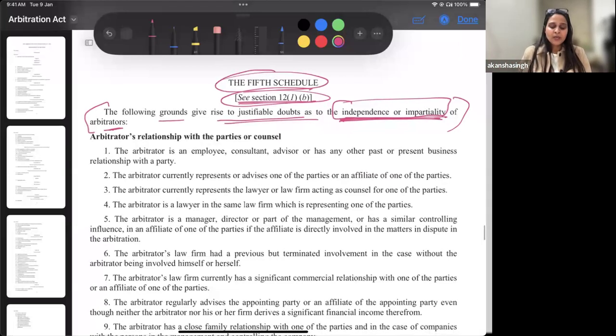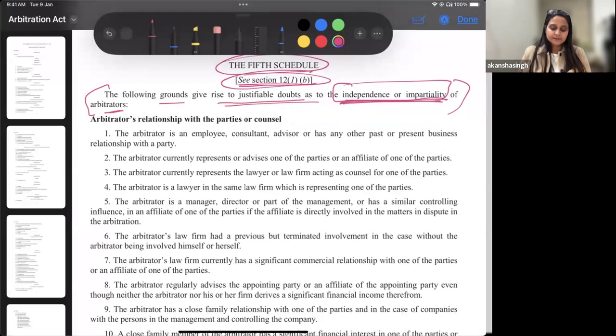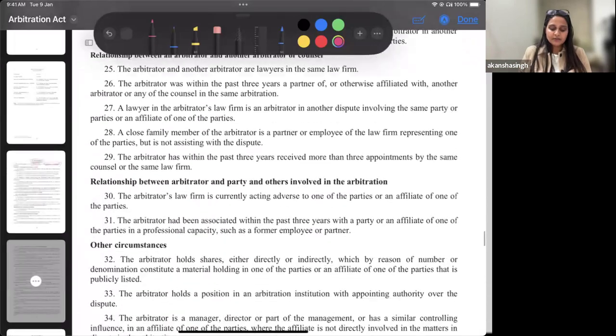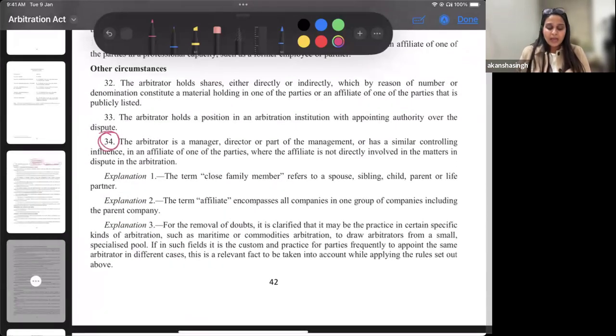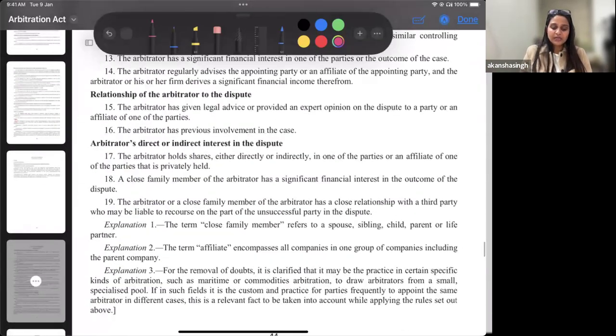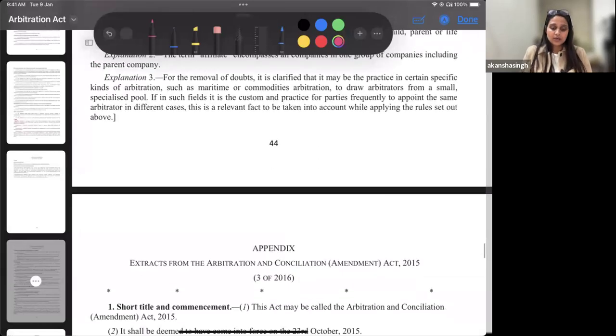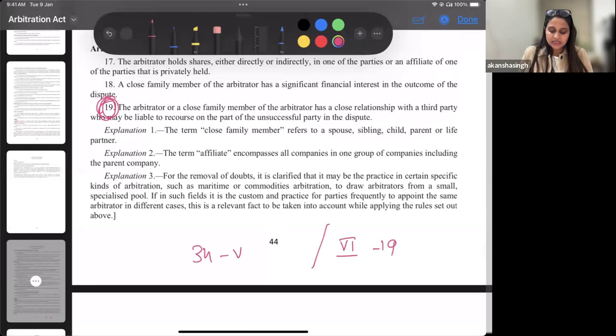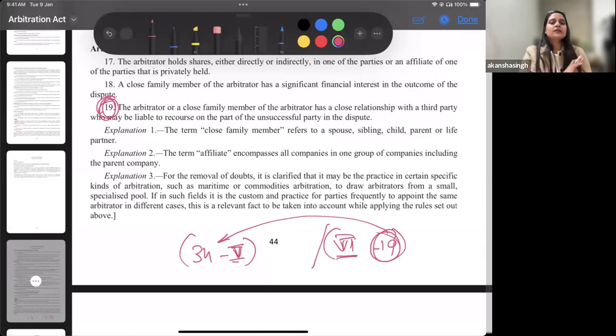Now let's try to understand. I'll scroll with you to give you an idea. How many grounds does the fifth have? Let's start counting. We have 34 grounds. Now if we go to the seventh schedule, how many grounds do you see? Only 19 grounds, and it ends here. So we have 19 grounds in schedule 7 and 34 grounds in schedule 5. This is not the catch. The catch is that these 19 grounds lie in schedule 5 as well as schedule 7. These 19 grounds are common.